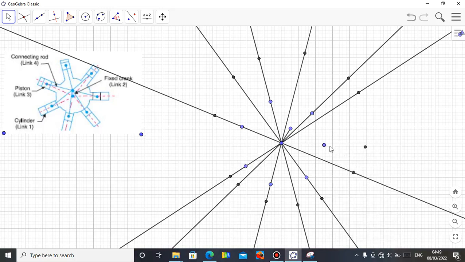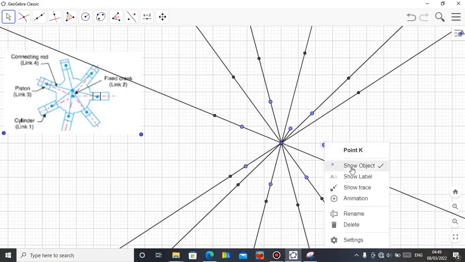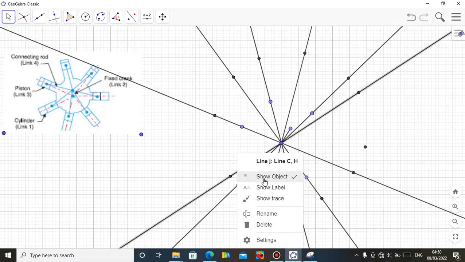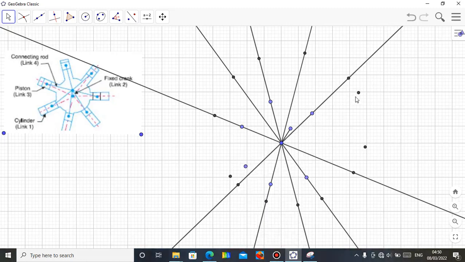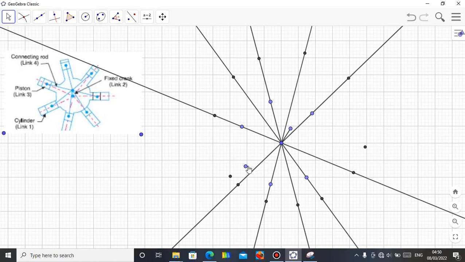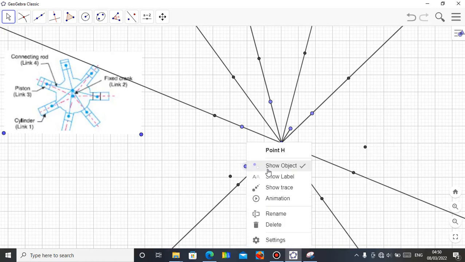Show object, right click, show object. So I need this to be connected to this. Okay, I've gotten all I need, so there's nothing more. Let me just hide the ones I don't need. I don't need this, show object. I don't need this, show object. I don't need this, show object.